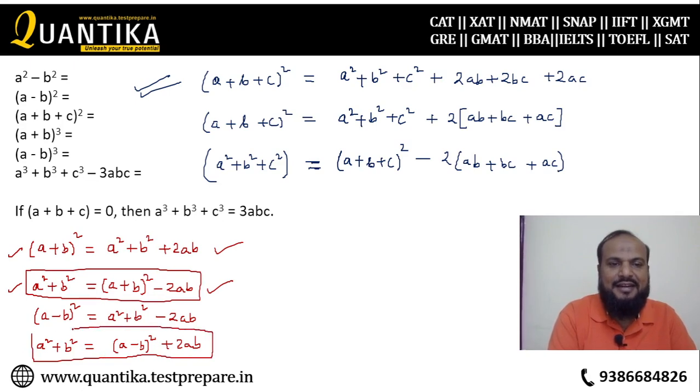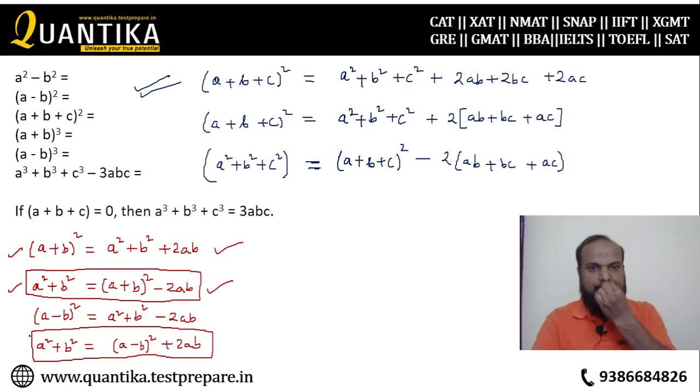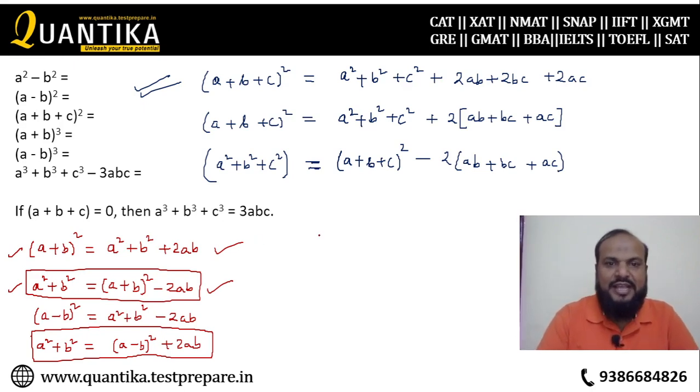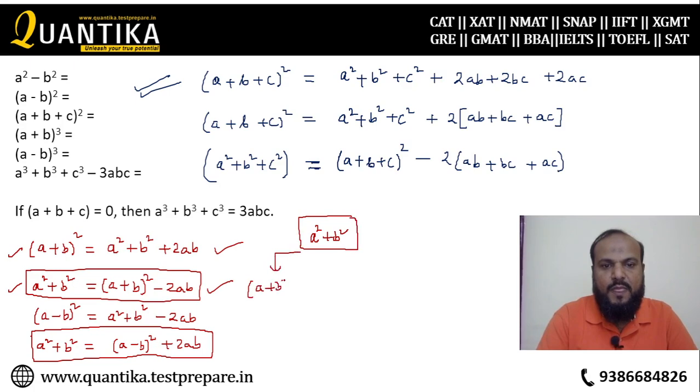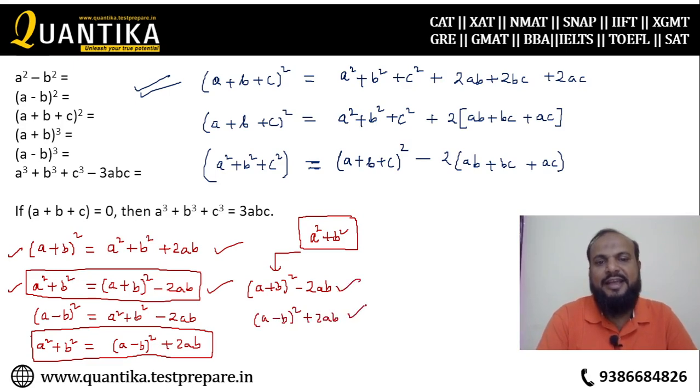But on the right hand side, I have changed it, right? Okay, so we can revise it. A square plus b square is equal to a plus b whole square minus 2ab, or a minus b whole square plus 2ab. There are two ways this can be expressed.